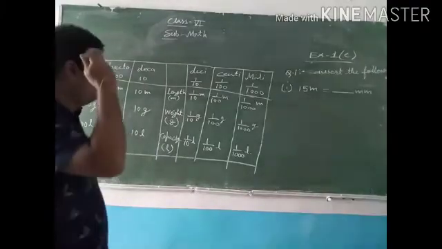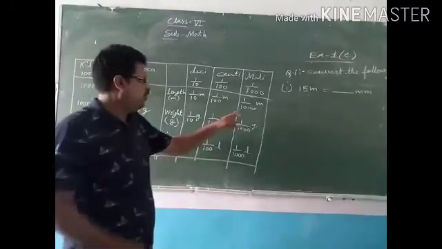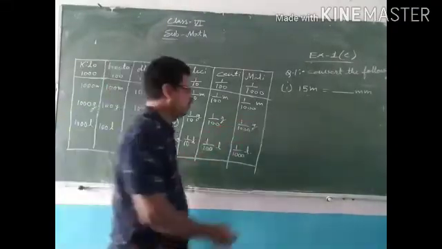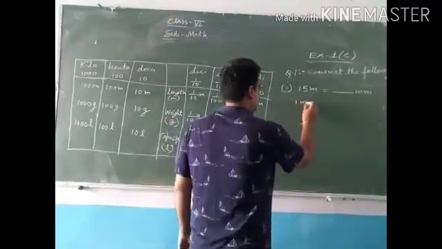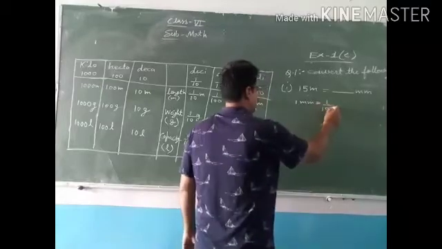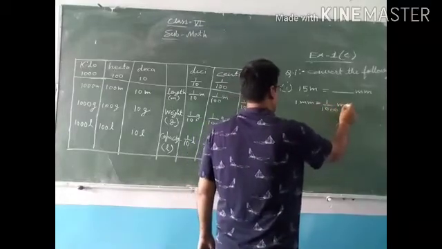So look at here. 1 millimeter is equal to 1 upon 1000 meter.